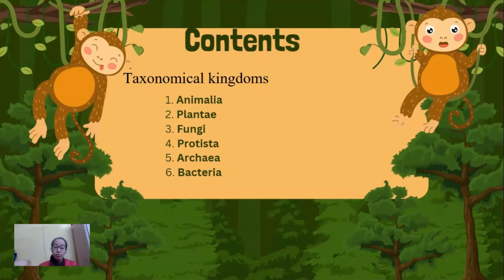Here, only the Monera kingdom got split into Archaea and Bacteria, and all the rest of the kingdoms remain the same. Most modern classifications use the three-domain system, which we will be discussing in our next videos. So, let's discuss the kingdoms in detail one by one.